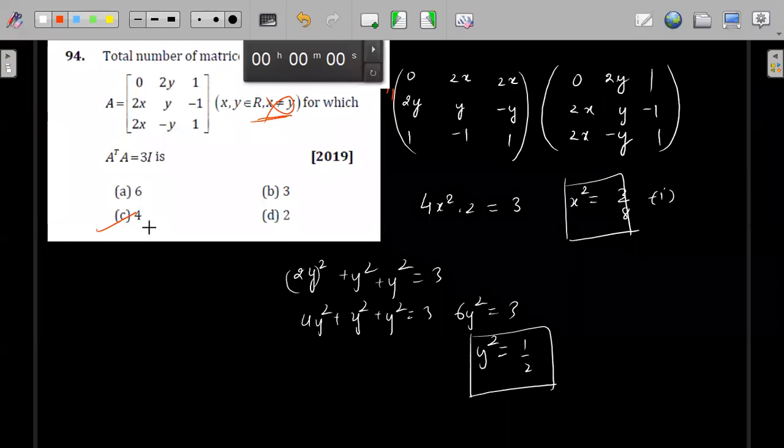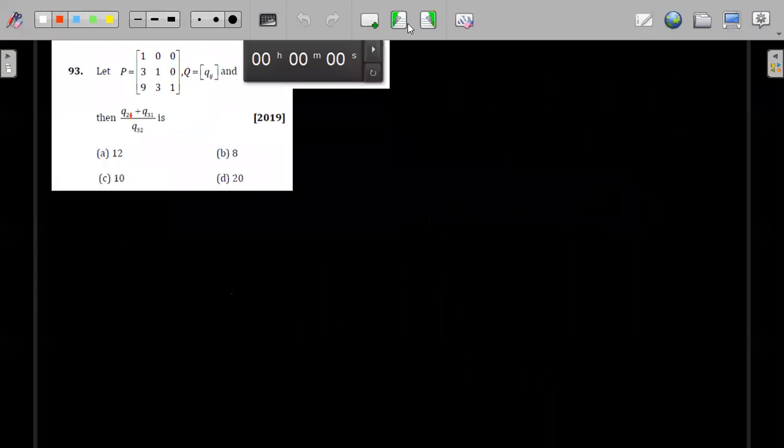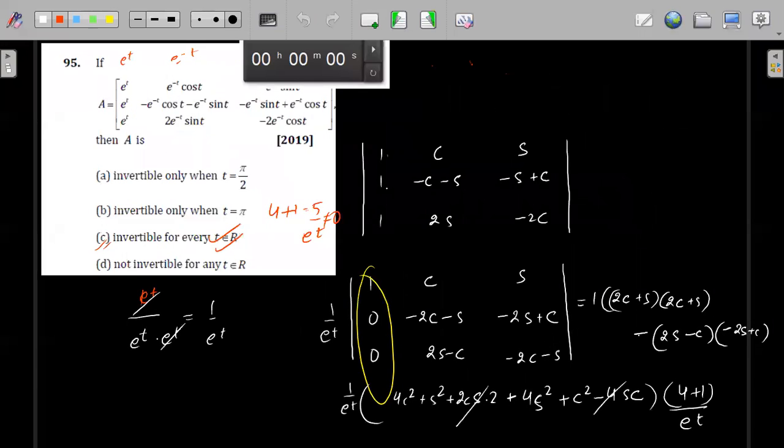So 2 into 2, total 4 values. Okay, fine. This one was easy. Next. Somebody wanted to copy this one. Sorry, previous one.